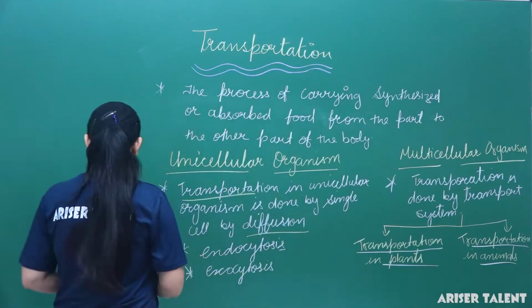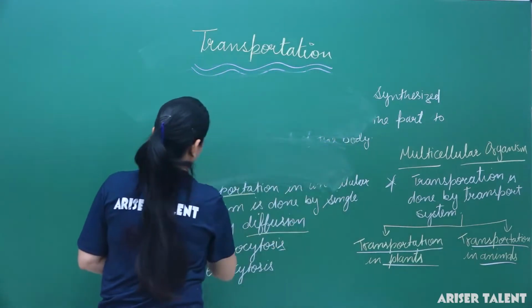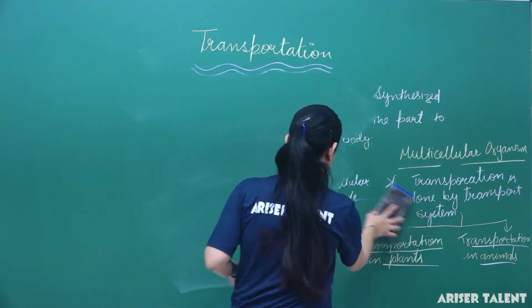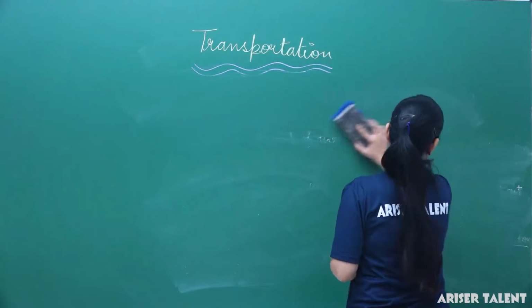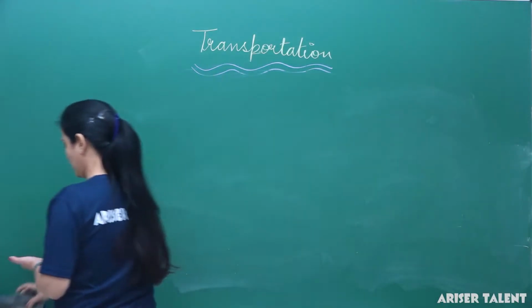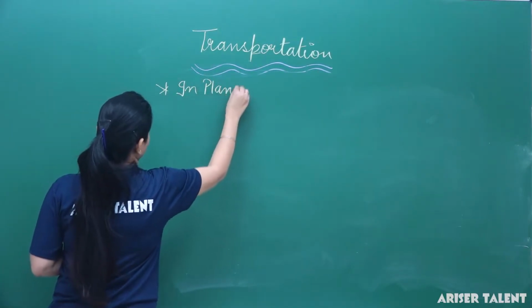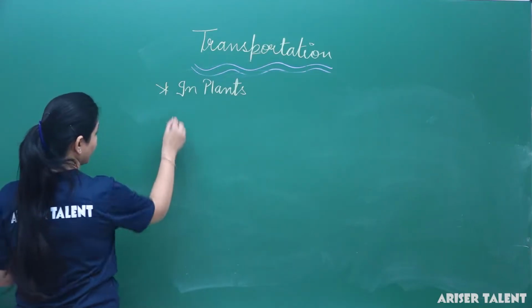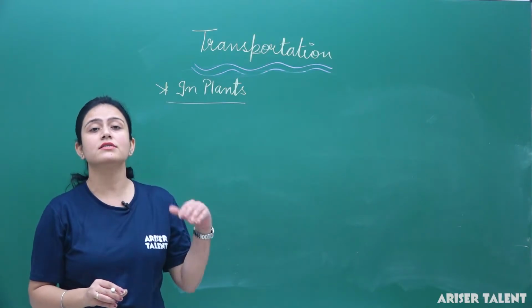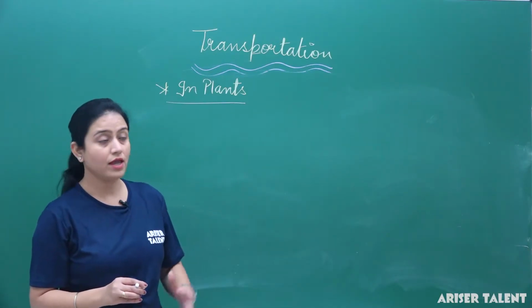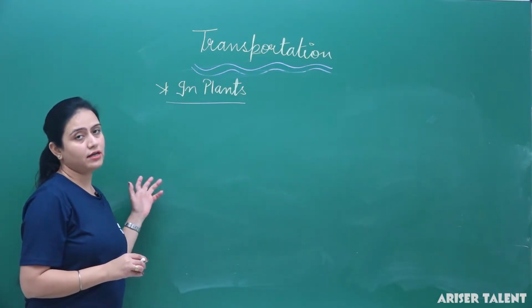Fine. So let me talk first about transportation in plants. First of all, we are going to talk about transportation in plants. Okay. If we talk about plants, then the process of transportation in plants is carried by the vascular system. Okay, and what does the vascular system consist of? It consists of two types of tissues, that are xylem and phloem.